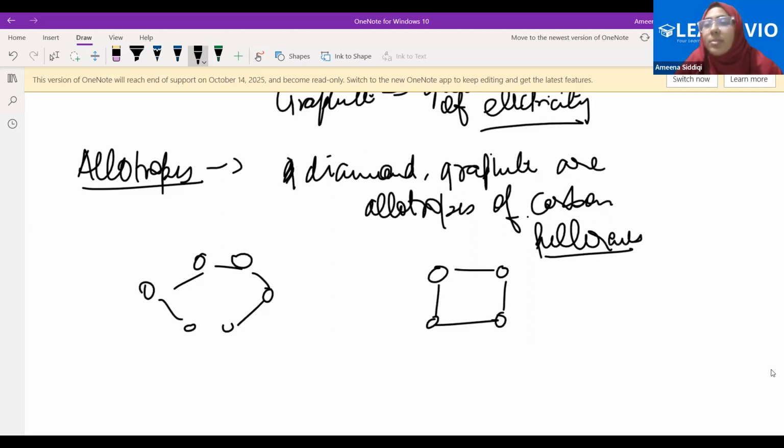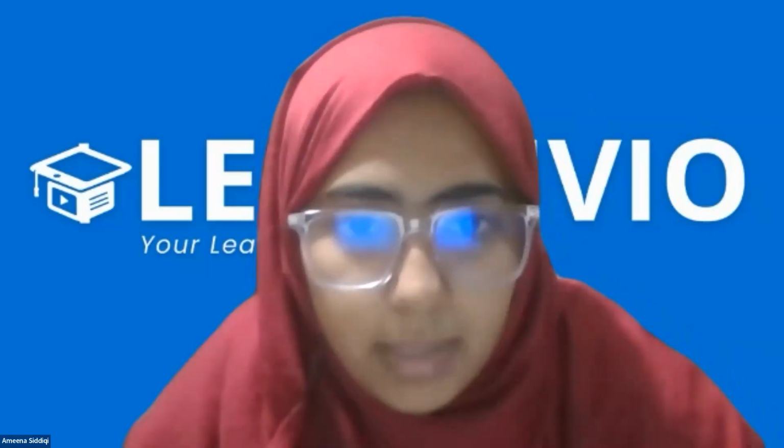Fine, but both of them are in the solid state. Yes, both of them are made up of the same carbon atom, bonded differently. Any problem in the allotrope part? No. Quickly coming back to the NCERT, I would quickly want to go to the allotropic part here.